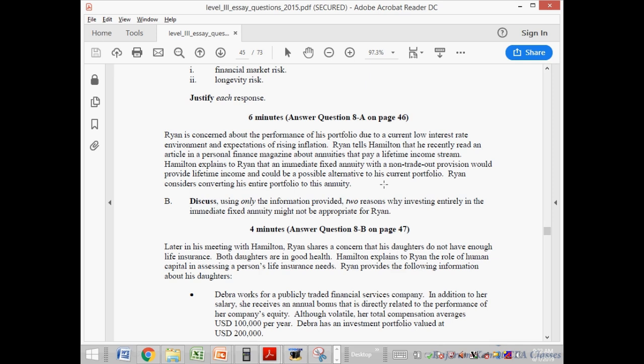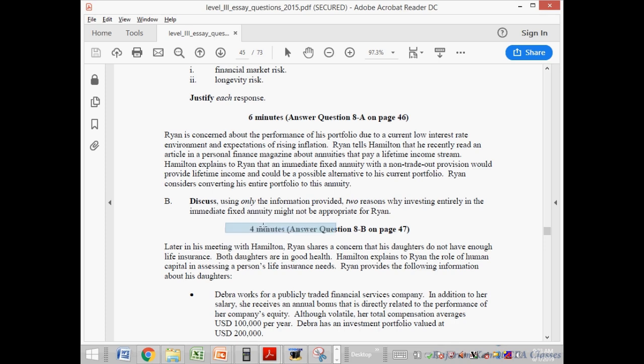So why is it not appropriate? Because now you may be, but that's a drawback that can't be said related to the case study. नहीं, but case study में ये भी नहीं mention किया कि government है. You can write this point कि you are exposed to the credit risk of the company जिसका annuity आपने purchase किया है. Interest rates are lower, so the annuity payments would be lower. And inflation is rising, and the annuity payments are not inflation indexed. That's what, flexibility won't be there, or it will be credit risk of the entity जिससे उसने annuity purchase की है.